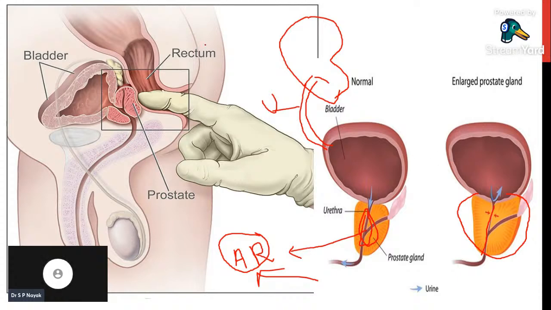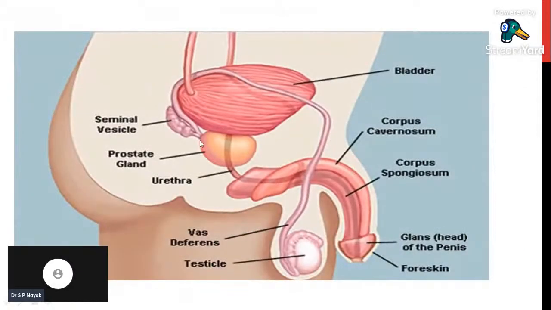Now, let me explain to you the anatomical features of the prostate gland. Just imagine this is the urinary bladder, and just below the urinary bladder we have the prostate gland, and this is the urethra, and this is penile tissue, we have corpus cavernosum and corpus spongiosum, the spongy tissue.